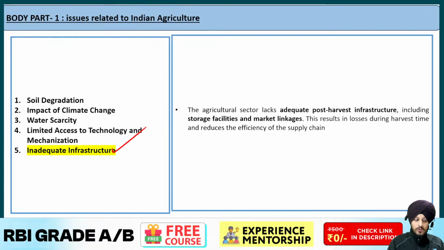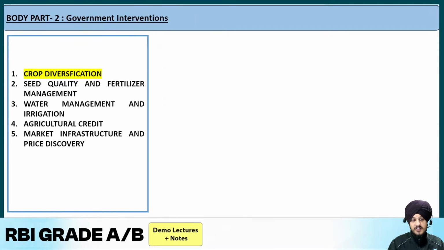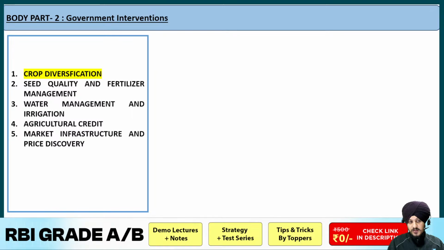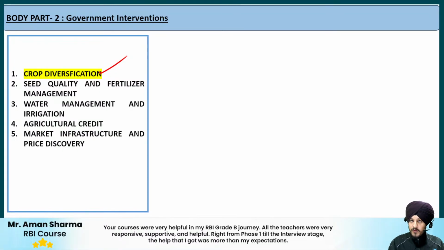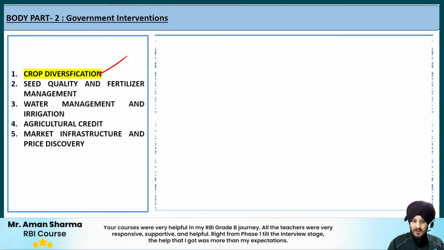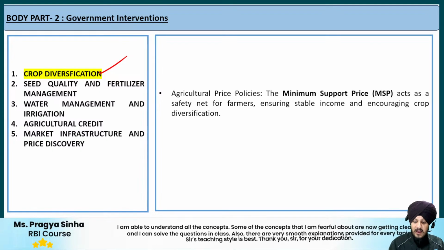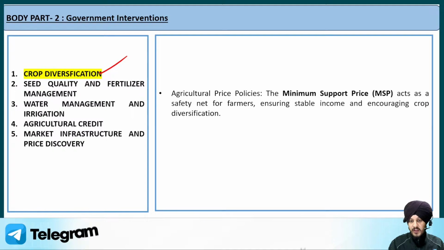Now let us move on to the second body part, which is regarding government interventions. The first government intervention is with respect to crop diversification. Crop diversification can play a very important role with respect to the productivity and the yield of the agriculture system.